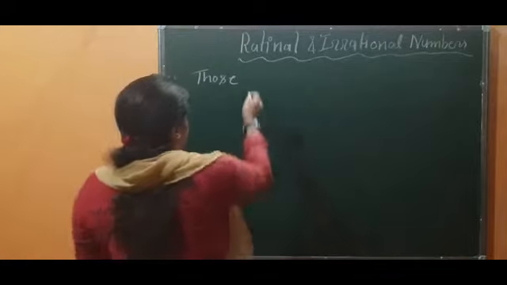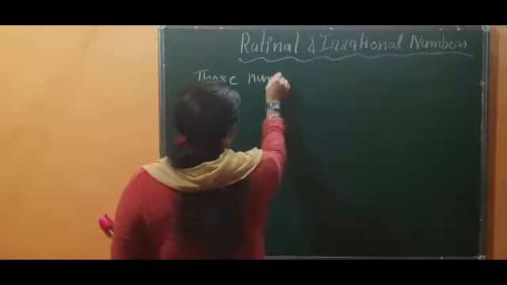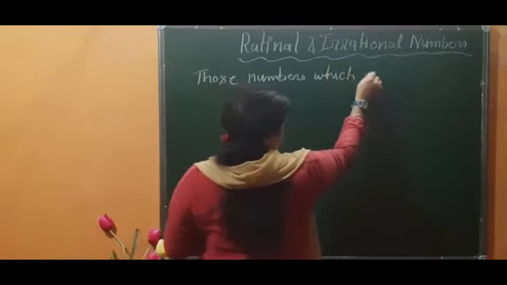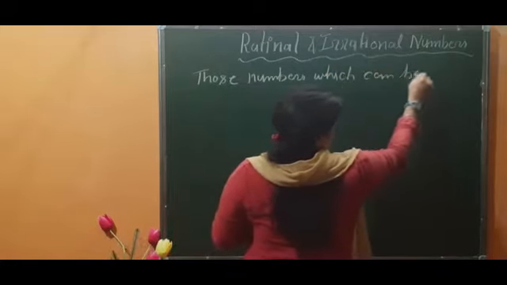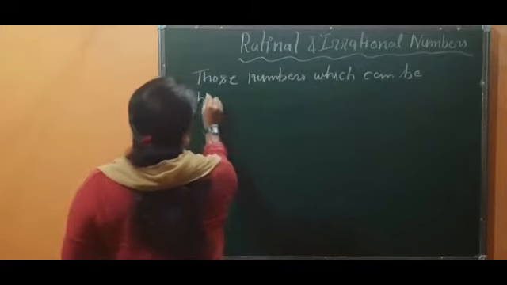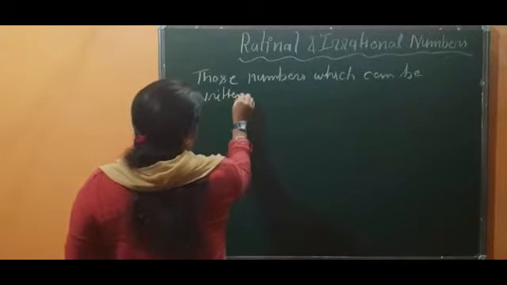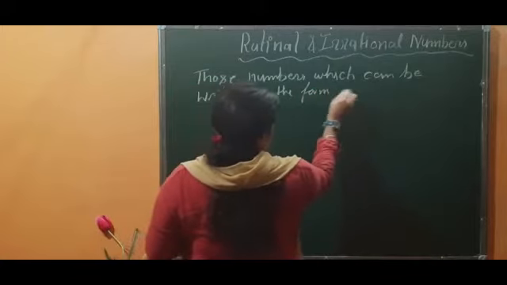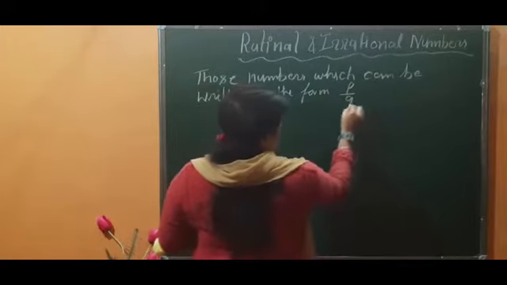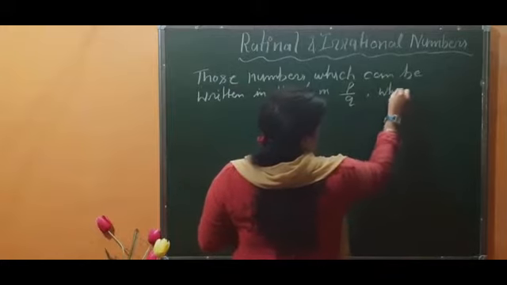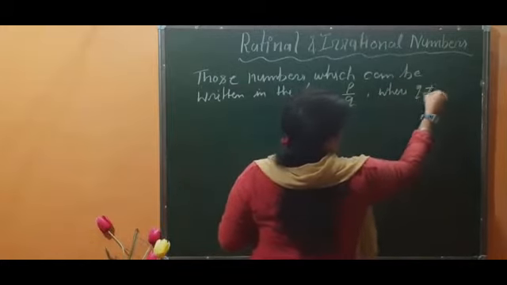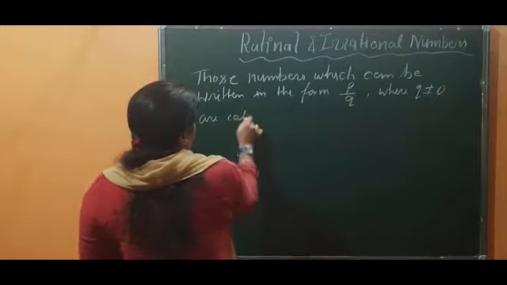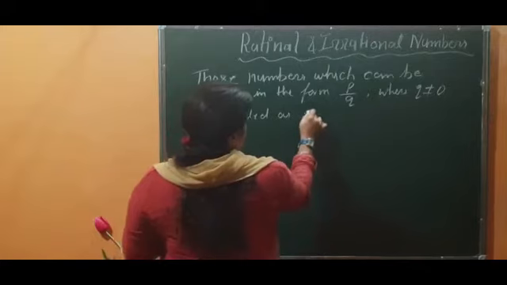So you may note down: those numbers which can be written in the form p by q, where q is not equal to 0, are called rational numbers.